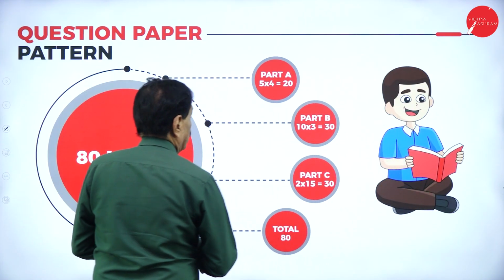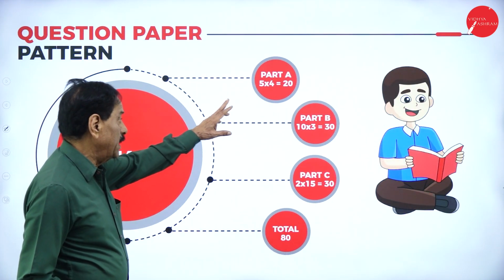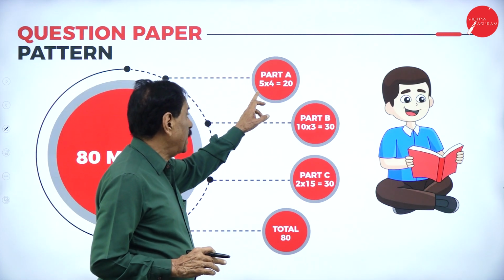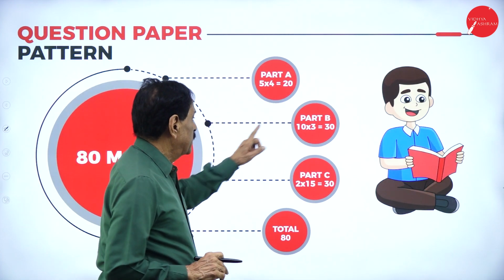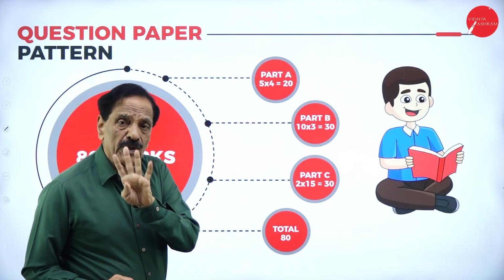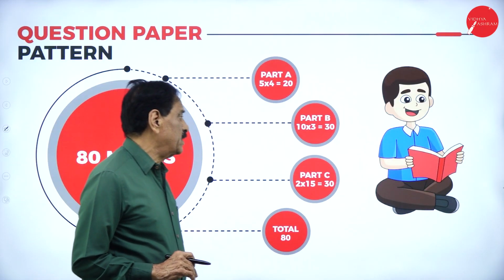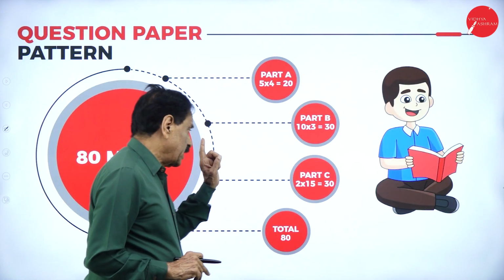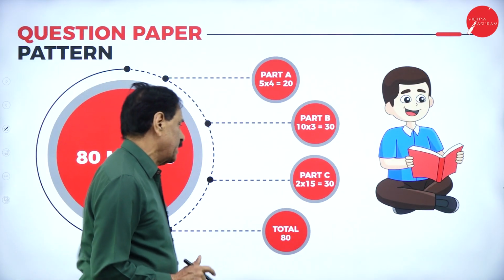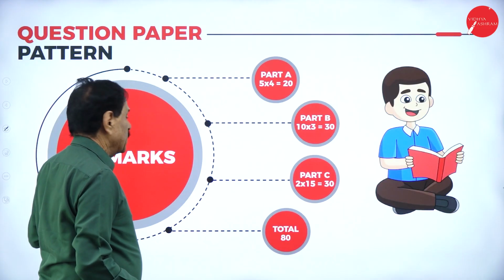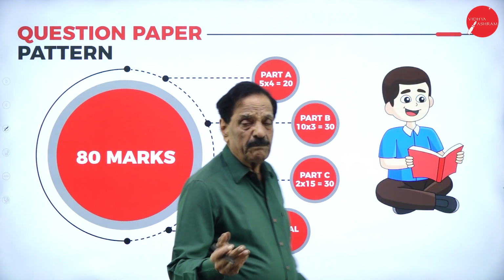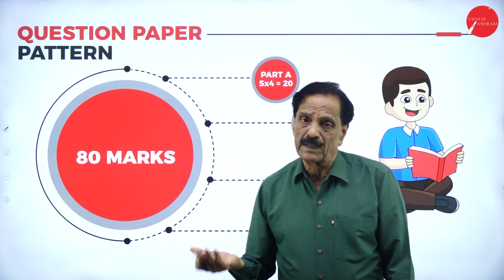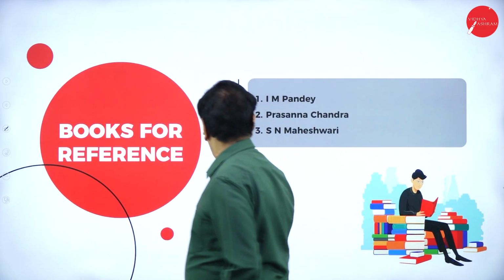So the question paper pattern goes like this. Part A, you have to answer 4 questions out of 6, each carrying 5 marks, 20 marks. Second, they will ask 5 questions, you have to answer any 3, 10 into 3 is 30. Part C will ask 3 or 4, you have to answer any 2, 15 into 2 is 30, totally 80 marks. This is called the paper. 35% of 80 marks you have to score for the paper. Totally 40 marks to pass.